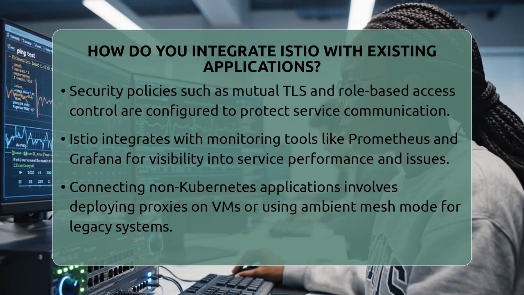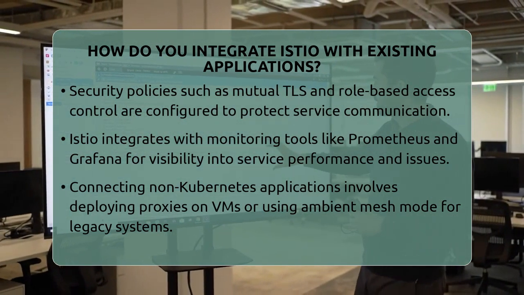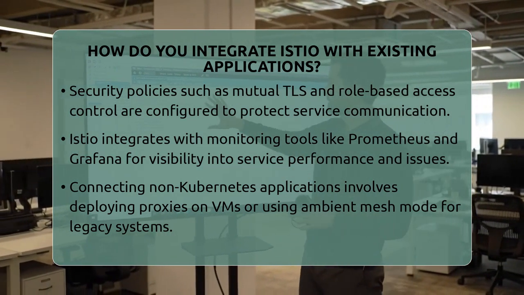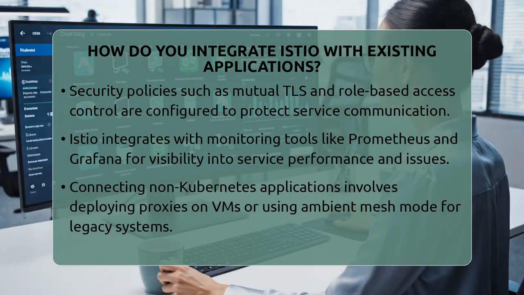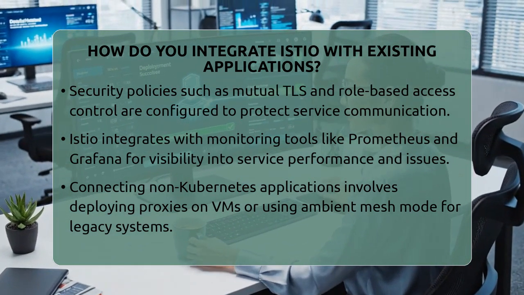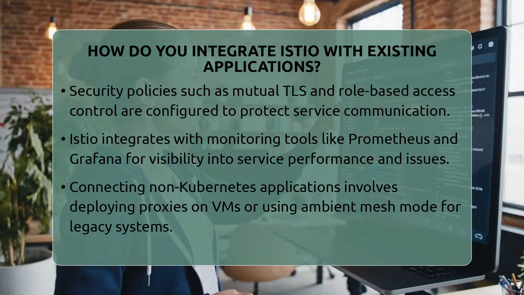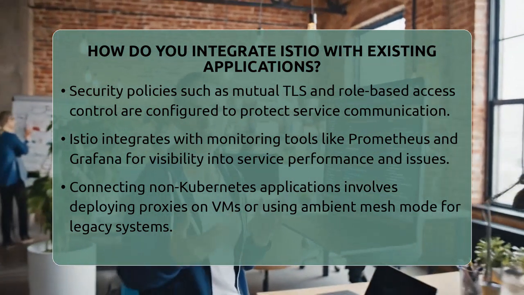If your applications are not in Kubernetes, you can still connect them to the mesh. Deploy Envoy proxies on your virtual machines or use ambient mesh mode, which doesn't require sidecars. This flexibility allows you to add Istio to a hybrid environment or a mix of cloud and on-premises systems.